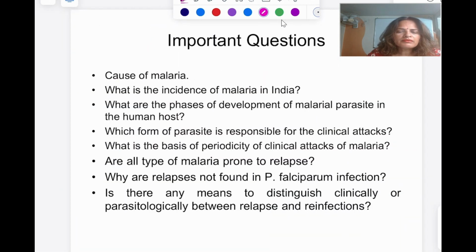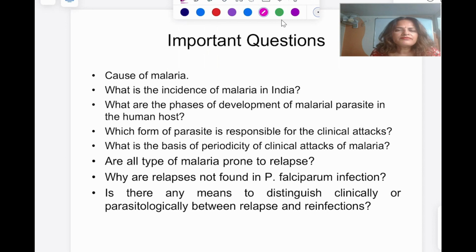So now after discussing the life cycle of the malaria, just see whether you are able to answer all these questions, so that we'll come to know whether you have understood the topic so far. So what is the cause of malaria? Plasmodium and its species already I have told. Vivax, then we have a falciparum, then we have ovale and then we have malariae.